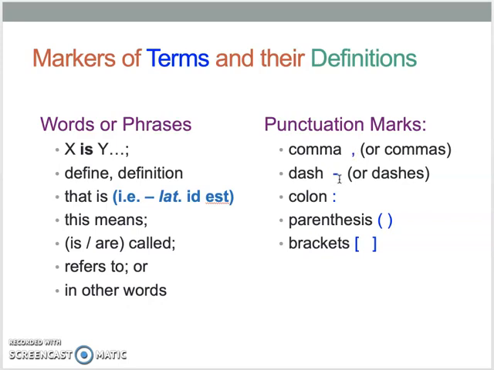Or a dash. Same thing. They'll give a word, and then they put a dash, and then they put the definition. Or even a colon. They'll put a colon, and then they put the definition. Or they might put the definition inside of two parentheses or inside of two brackets.